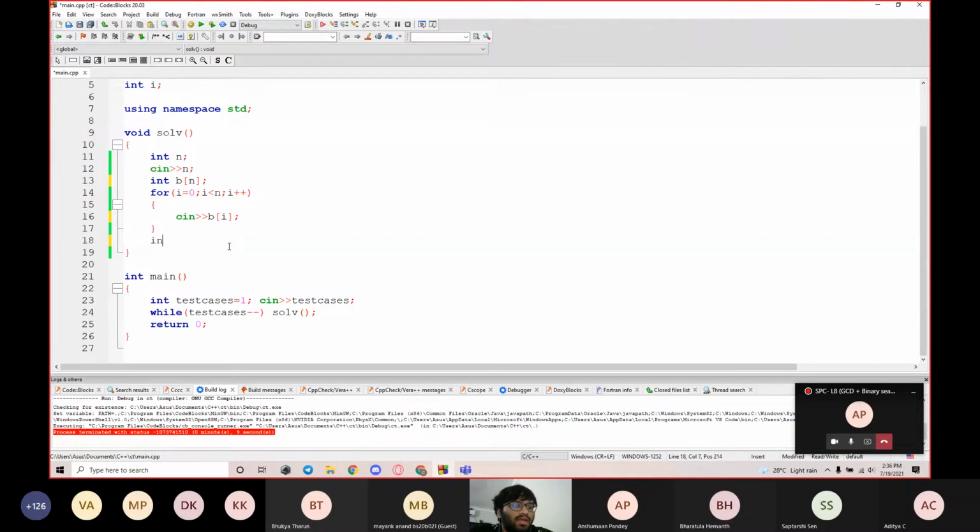For that, I will create another integer called check, which I initialize to 1, and use it to confirm whether B of i divides the corresponding element.